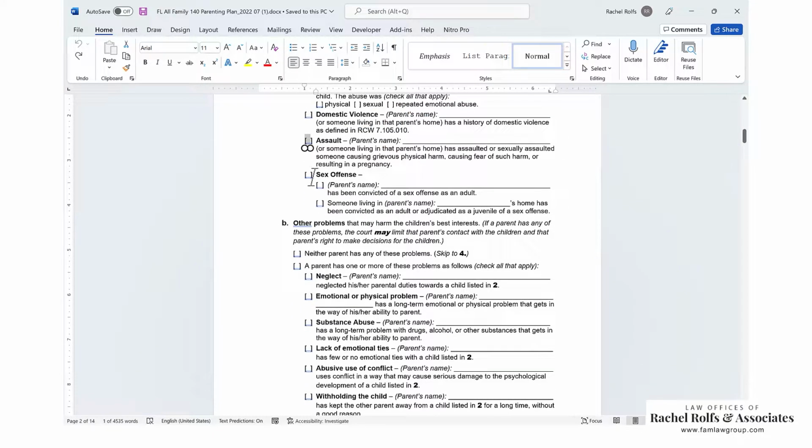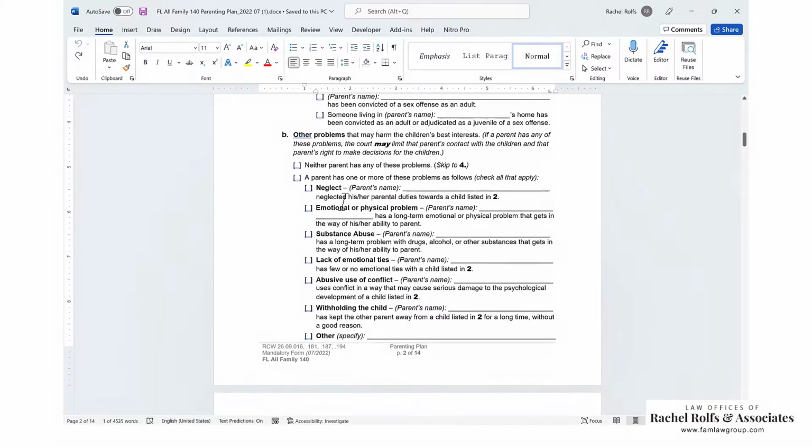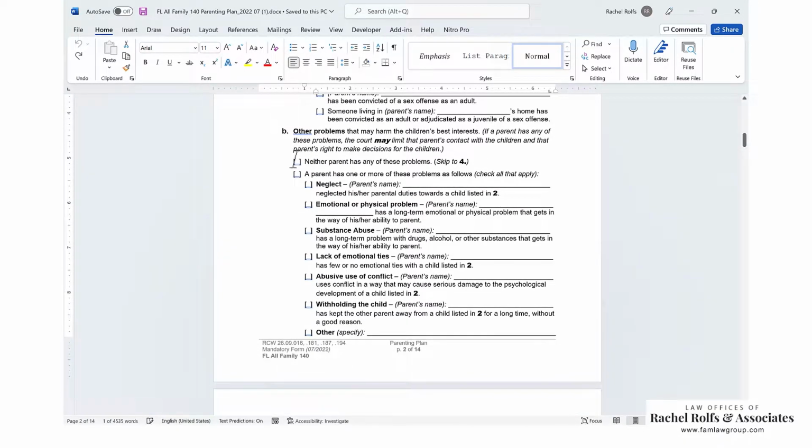Sex offense, again, kind of just read through these boxes. If it applies, go ahead and check it and fill in the parent's name. Section B, this has some additional things that you can fill in. Fill them out if they are appropriate. Section B, again, you have the option to say neither parent has any of these problems. If that's the case, check that box and you move on to number 4. If anyone does have one of these problems, you check this box and then you check the appropriate box and put the parent with the issue, put their name in there.